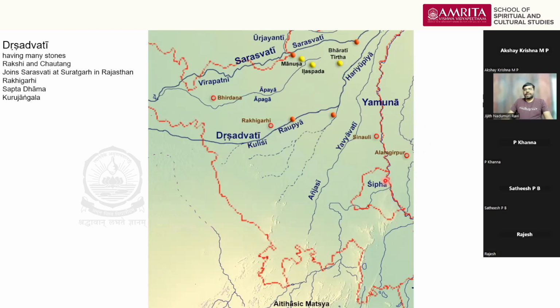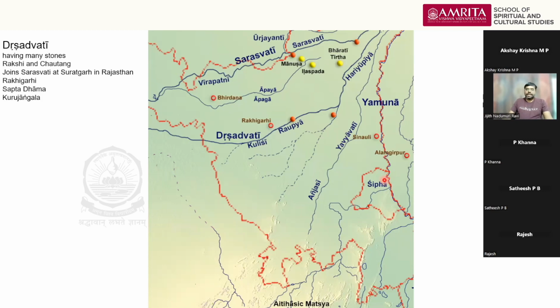they went to Kurujangala as their share of half of the kingdom and established the city of Indraprastha in the Kurujangala. Wherever this red dot I am putting here, along the Shifa river, again another Ṛgvedic river mentioned in the middle Ṛgveda, here they established Indraprastha. And Indraprastha, of course, is part of Kurujangala.